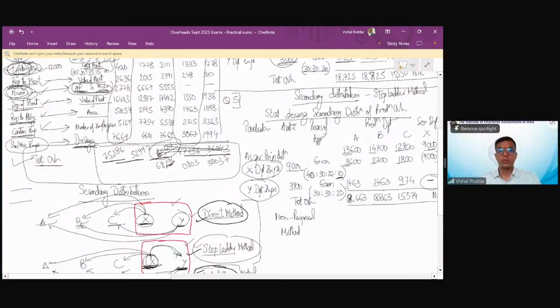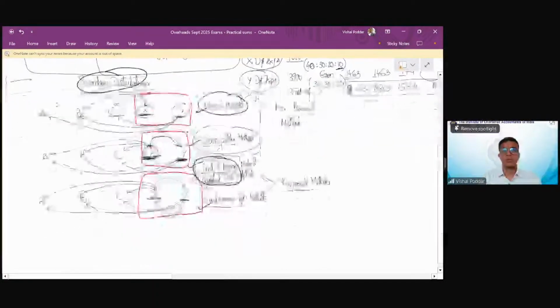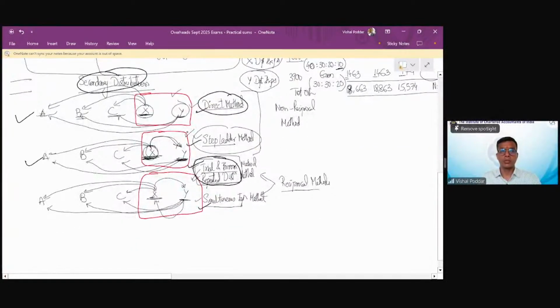After primary, you have to do secondary, for which there are these 3 different possibilities. In a real world scenario, one of these 3 exists, and whatever exists, accordingly you select a method. Where service departments are not providing services to service departments, they are only providing to production departments, the method is called direct.